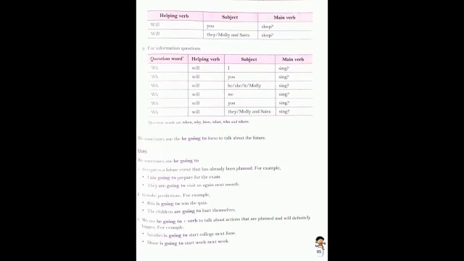And is is your helping verb, and going to is your main verb. Now Dhyani is going to start to work next week. So this is again an action that is planned, that from next week she will start work. Okay, so is is your helping verb, and going to is your main verb in the sentence.